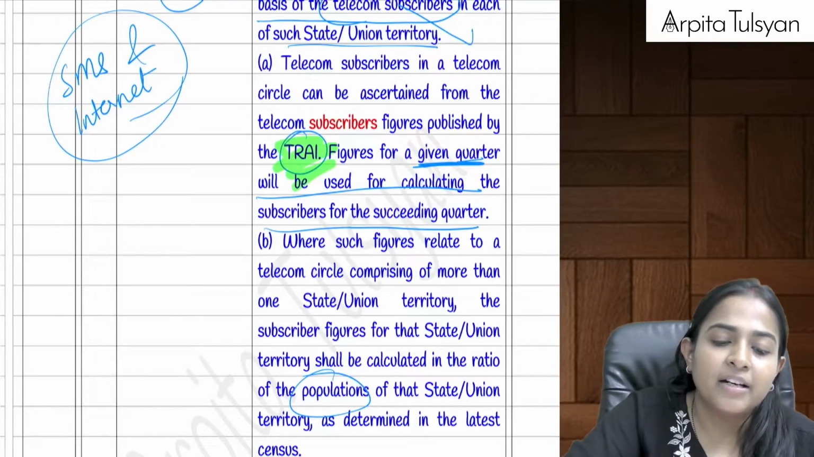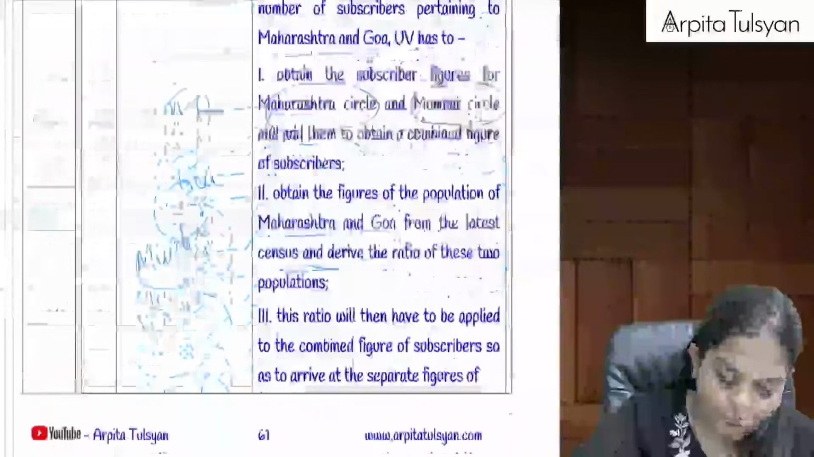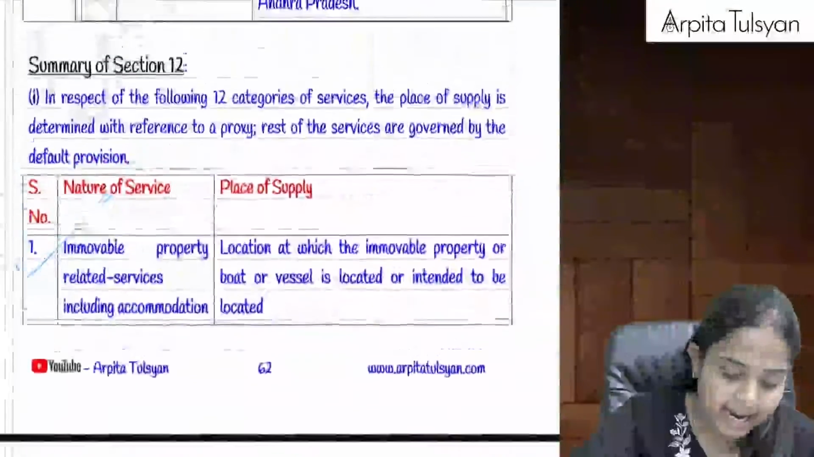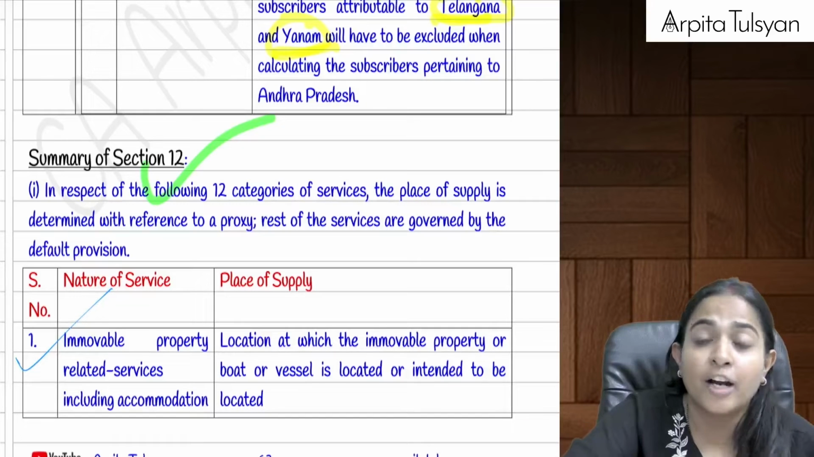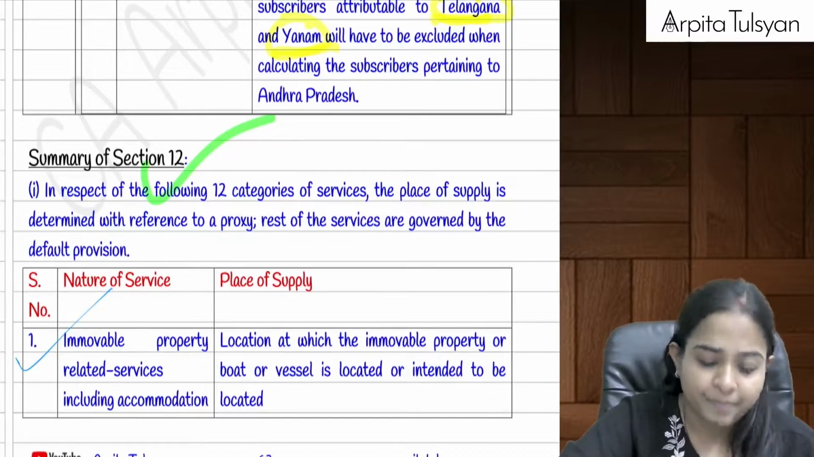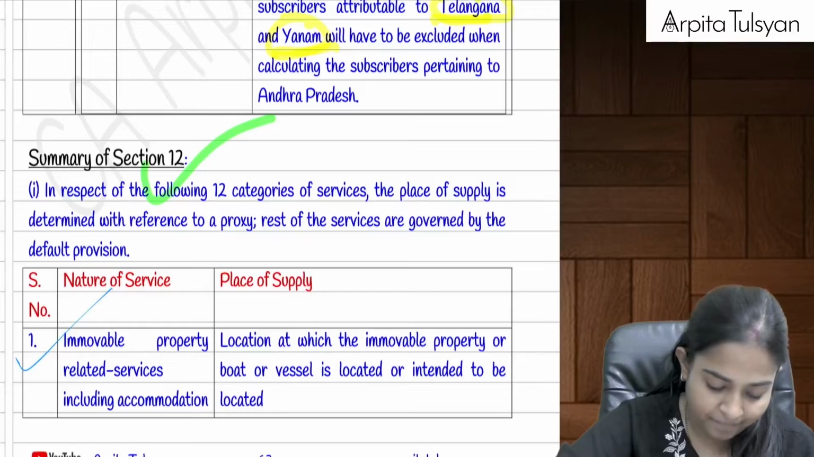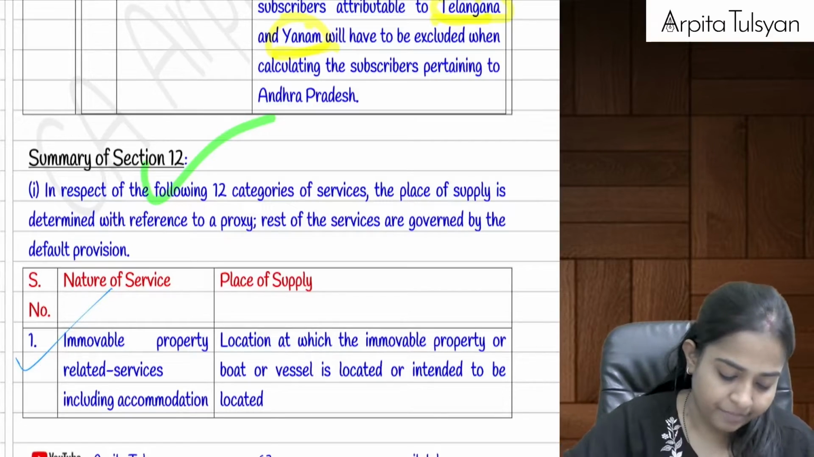Everyone, are you clear with this? Yes, and at the end of it, I'll just show it to you. At the end of it, the summary of the entire section has been given for your revision. Are you clear till here, everyone? Yes, can we proceed ahead?